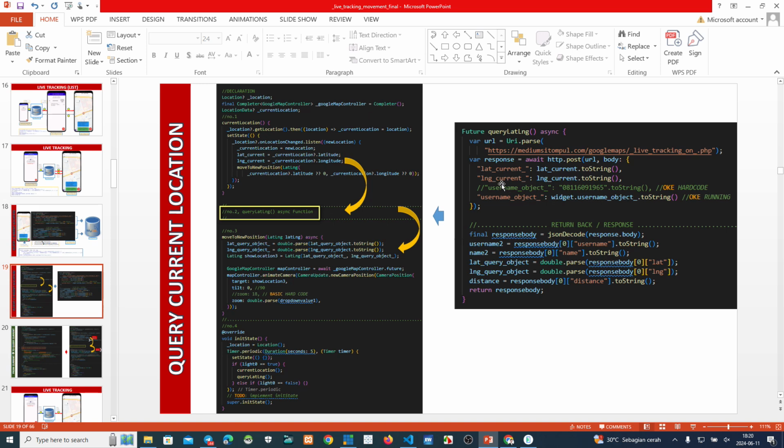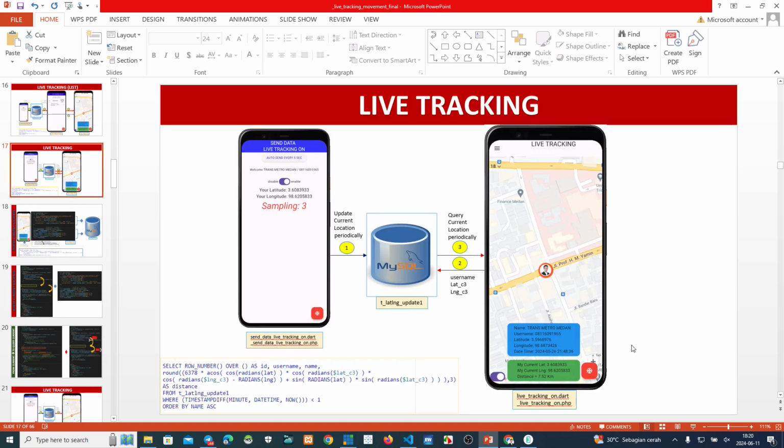After that, this one we send to the backend, and then the return or response from the backend goes to the front end. And then this one we put on the screen. Where is it? Moment, it is 19. Okay, this one. After we receive, we put this information here.